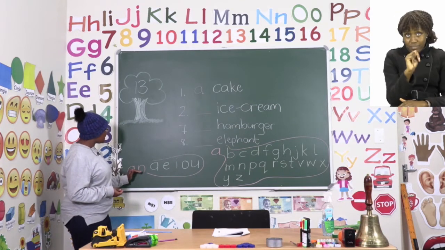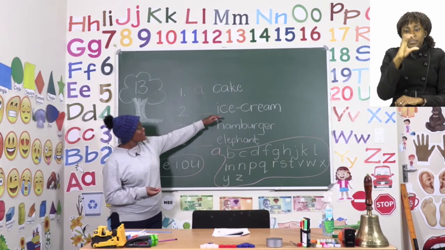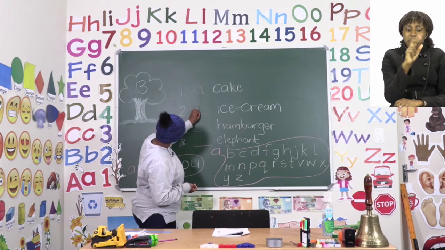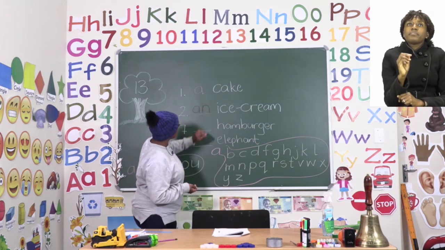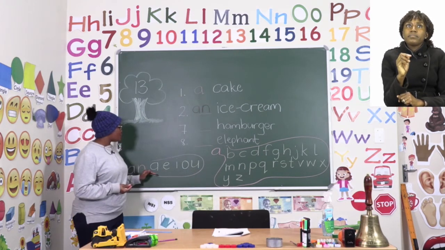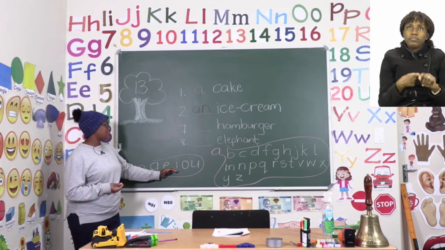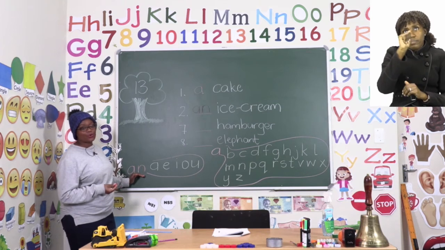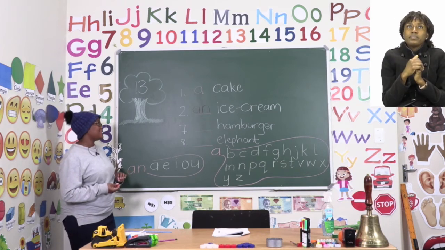So we're going to say an ice cream. So go ahead and put an. Remember, these are also our vowels. So every word that begins with a vowel starts its sentence or its phrase with an.